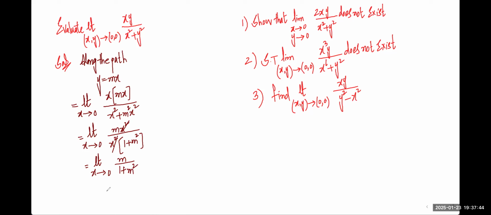Limit of a constant is the constant itself. So it is dependent on m. So we write it as: therefore, limit does not exist.